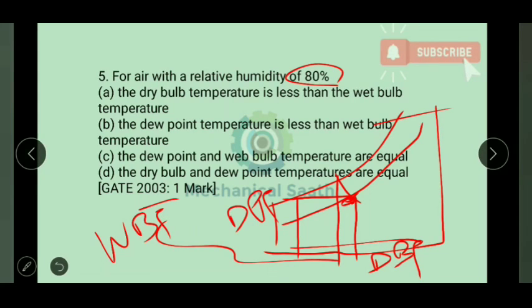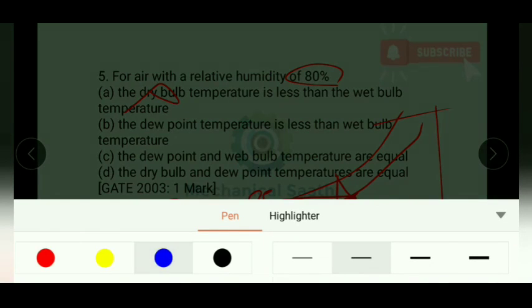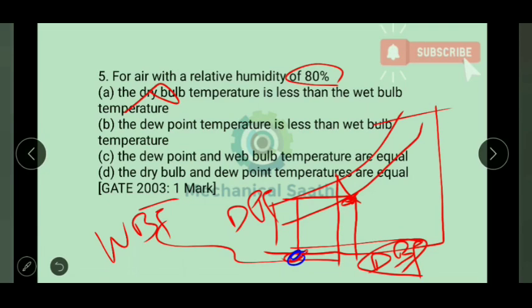Here the first option says that dry bulb temperature is less than the wet bulb temperature. So dry bulb temperature is not less than the wet bulb temperature. Option A is wrong. Then, dew point temperature is less than the wet bulb temperature. Okay, so dew point temperature is this one. Let me use another ink. Dew point temperature is this one, and wet bulb temperature is this one. So we can say dew point temperature is less than the wet bulb temperature, so this option may be correct.